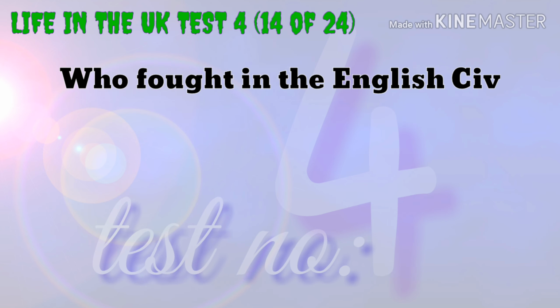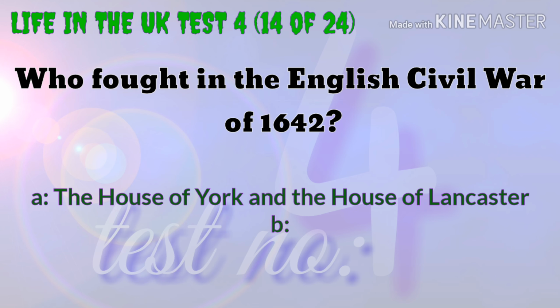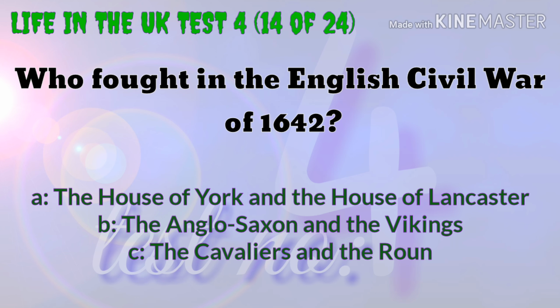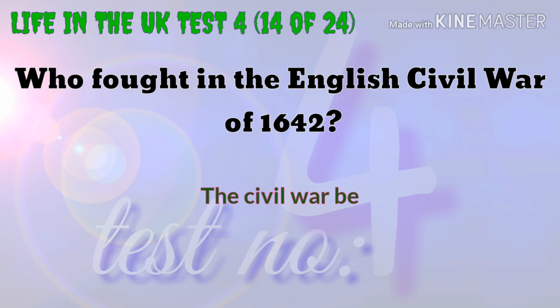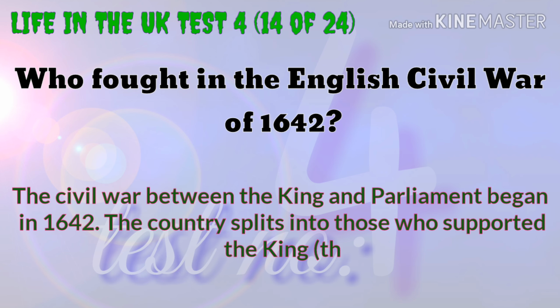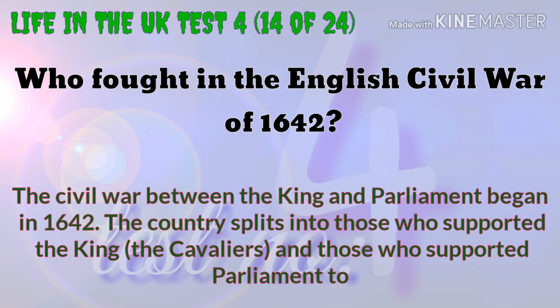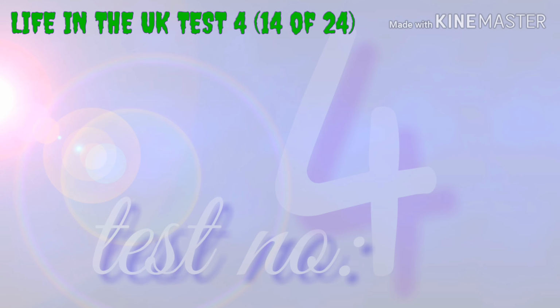Who fought in the English Civil War of 1642? The House of York and the House of Lancaster, the Anglo-Saxons and the Vikings, the Cavaliers and the Roundheads, or the House of Fraser and the House of Stuart. The civil war between the king and parliament began in 1642. The country split into those who supported the king, the Cavaliers, and those who supported parliament, the Roundheads.